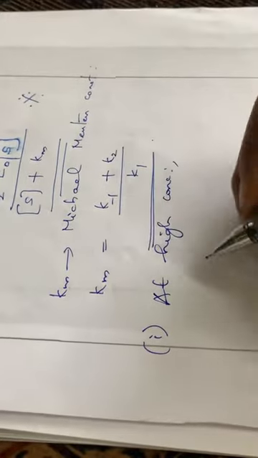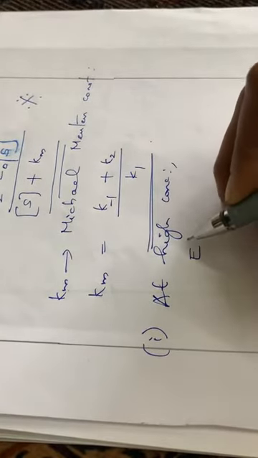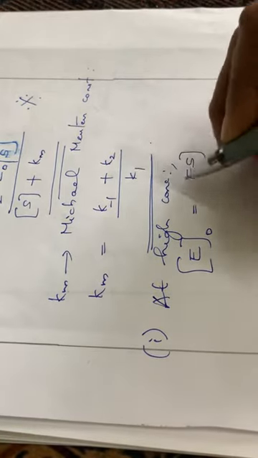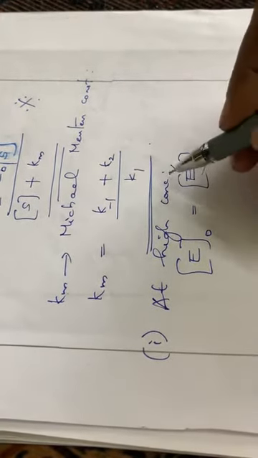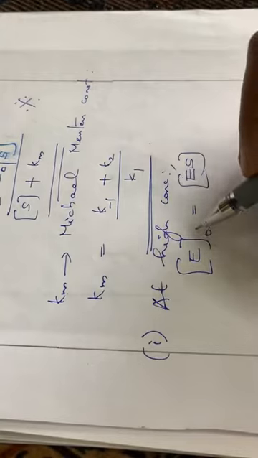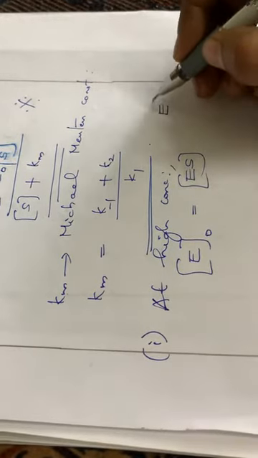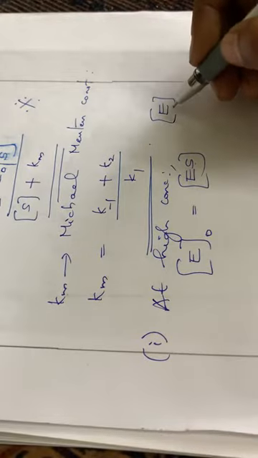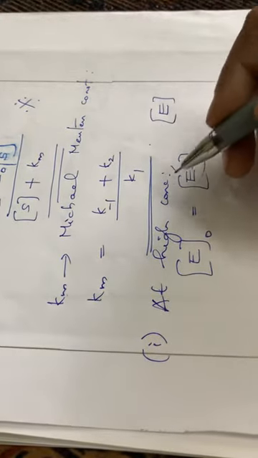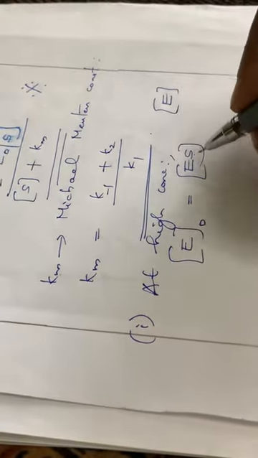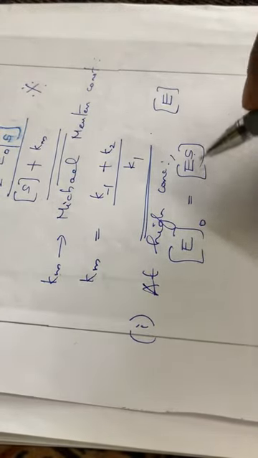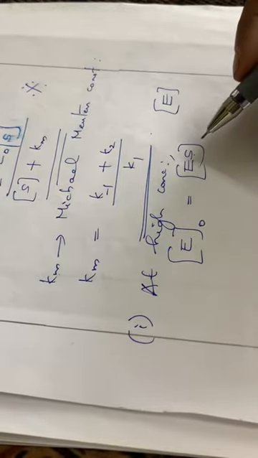The initial concentration of E0 will be equal to the enzyme substrate complex. That means at very high concentration there will not be any free E; all the enzymes will be converted to ES. So ES will be equal to E0.